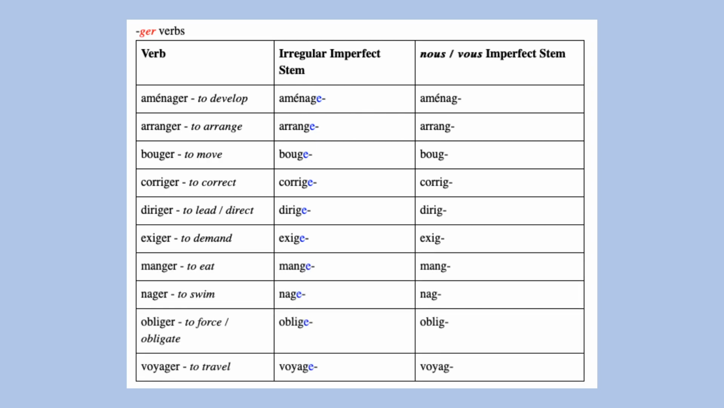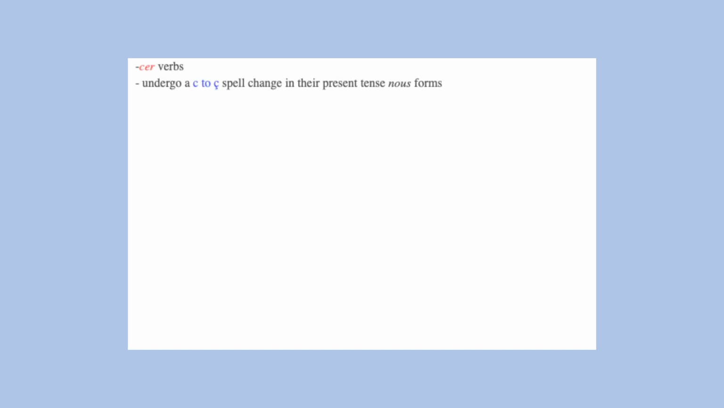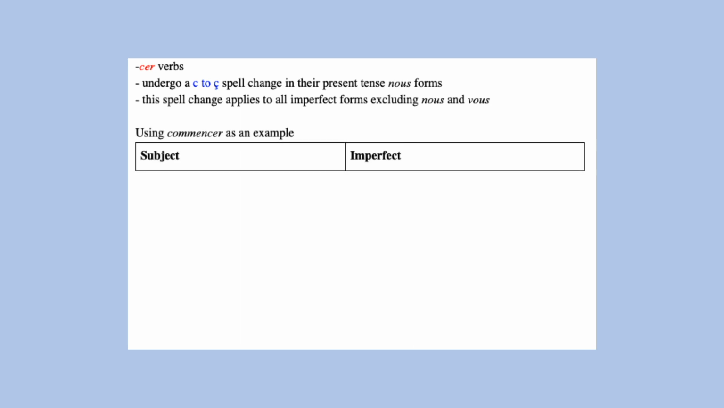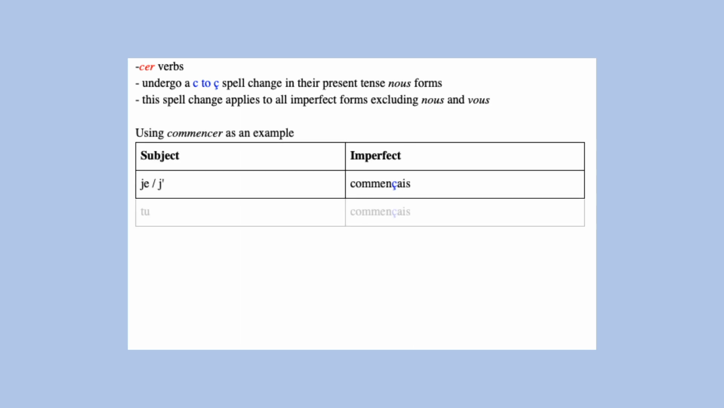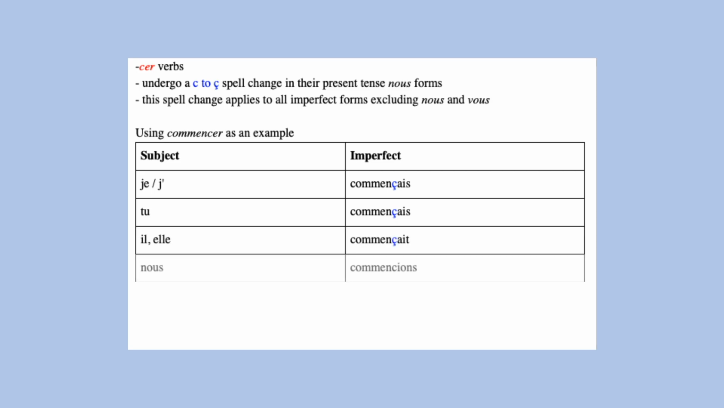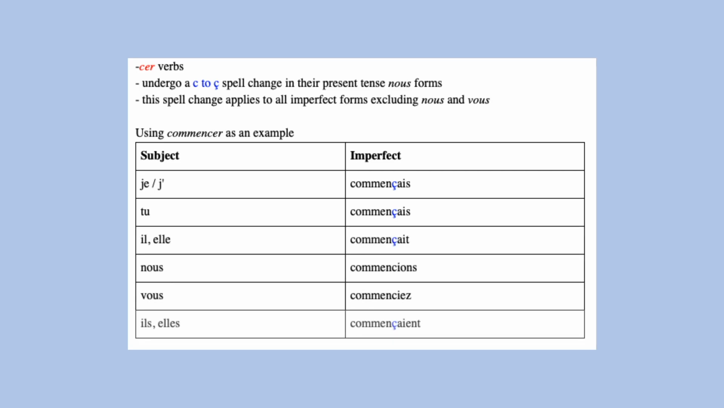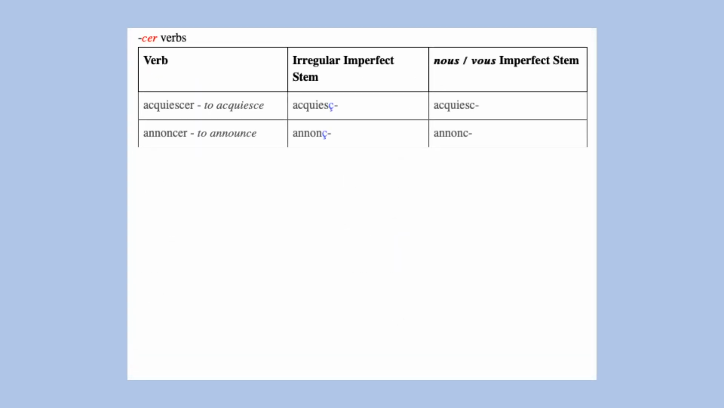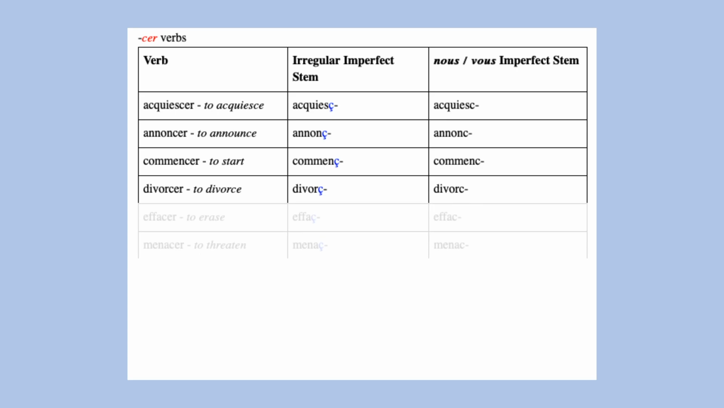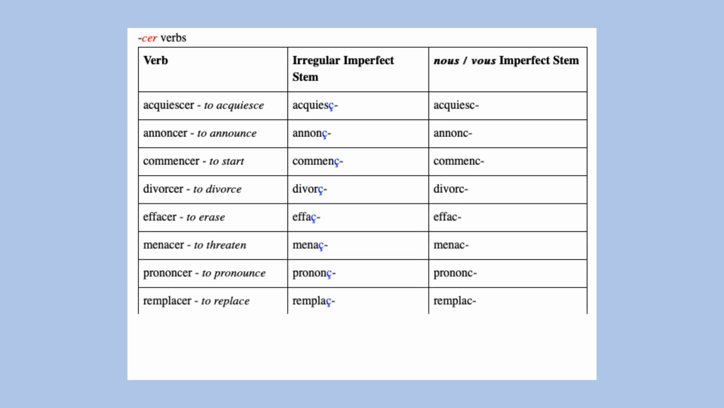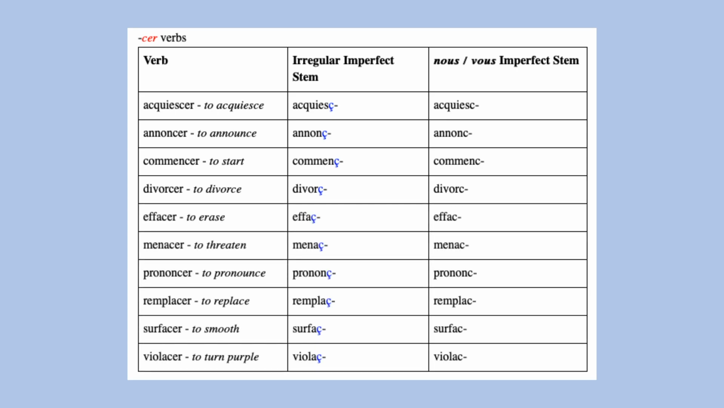other imperfect forms. -cer verbs have a cedilla in their present tense nous form, so this cedilla also applies to the imperfect forms, but again with the exception of nous and vous. So for commencer we have je commençais, tu commençais, il commençait, nous commencions, vous commenciez, ils commençaient. For -cer verbs, their nous and vous forms remain regular under the imperfect, and their irregular stem for the imperfect applies to the other four forms.